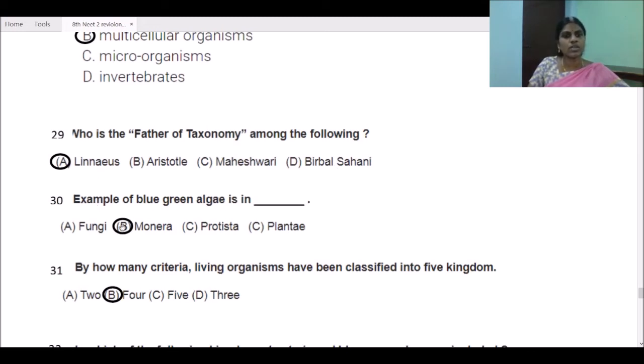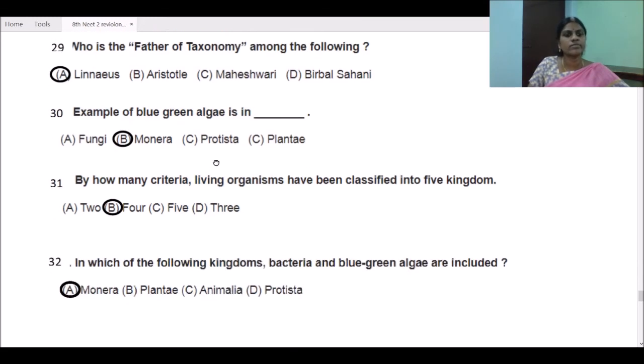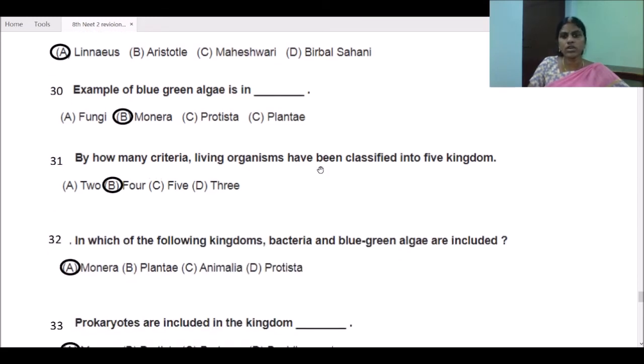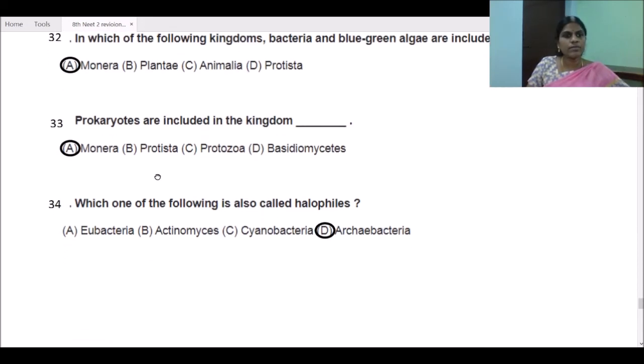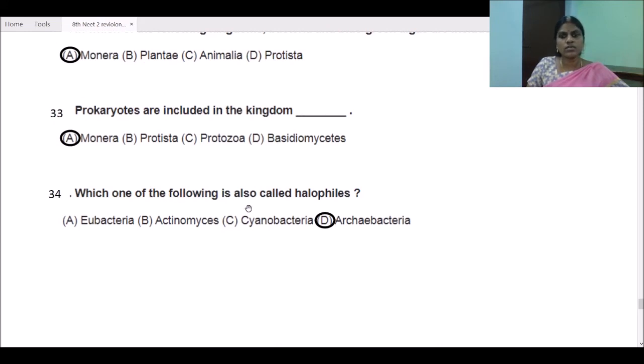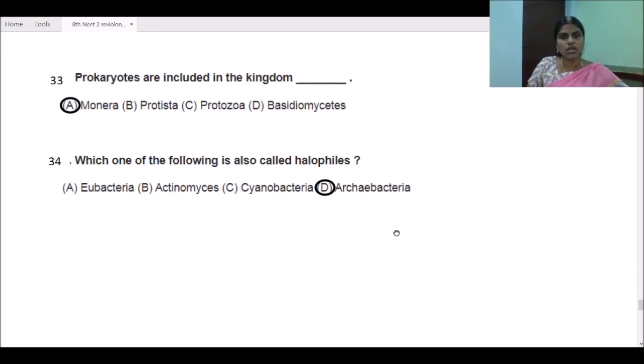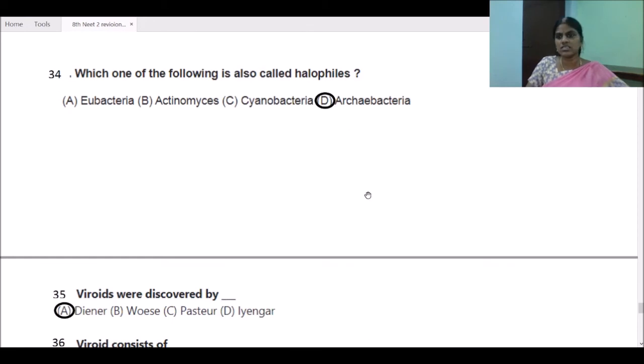An example of blue-green algae is in Monera. By how many criteria have living organisms been classified into 5 kingdoms? It is 4 criteria. We had studied that, right? Bacteria and blue-green algae are included in the Monera group. Prokaryotes are included in the kingdom Monera here. Which of the following is also called halophiles? Here the answer is archaebacteria, which are called halophiles. We have studied these things in our portion.